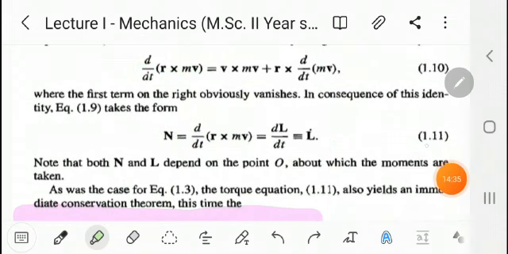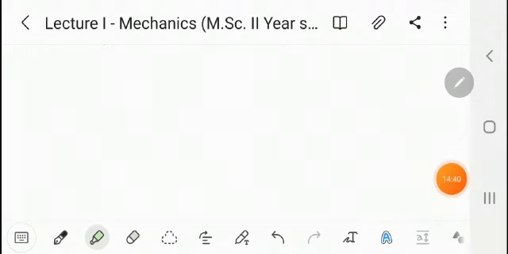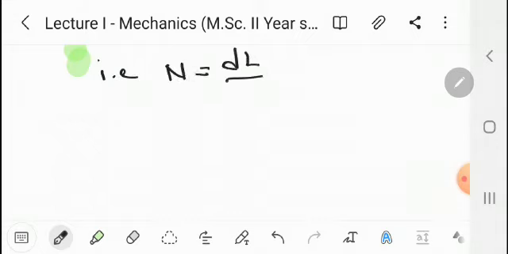This is equation number 1.1. That is, N equal to dL by dt equal to L dot.